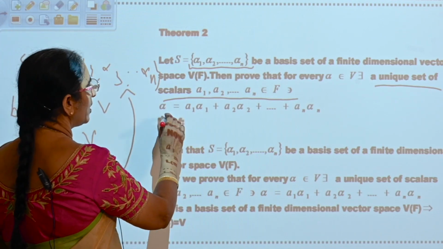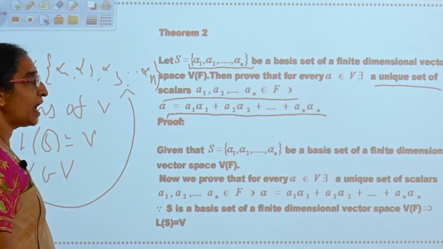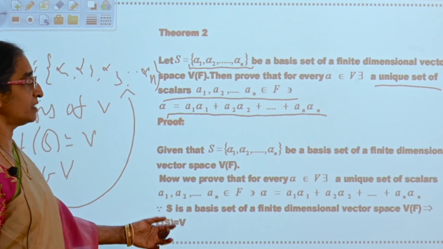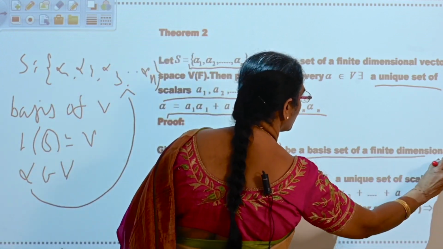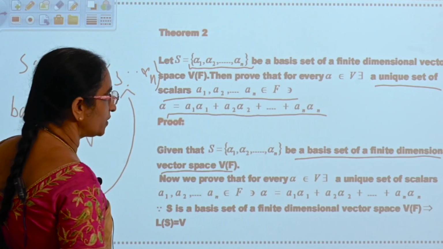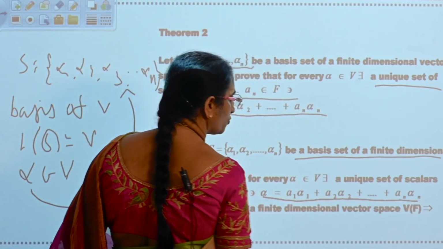Like this, alpha is equal to a1 alpha 1 plus a2 alpha 2 plus so on an alpha n, where a1, a2, an belong to F. Now what your aim is, these a1, a2, an are unique. That we have to prove. In order to prove that, take S as a basis set of a finite dimensional vector space and take a1, a2, an belongs to F such that alpha is equal to a1 alpha 1 plus a2 alpha 2 plus so on an alpha n.